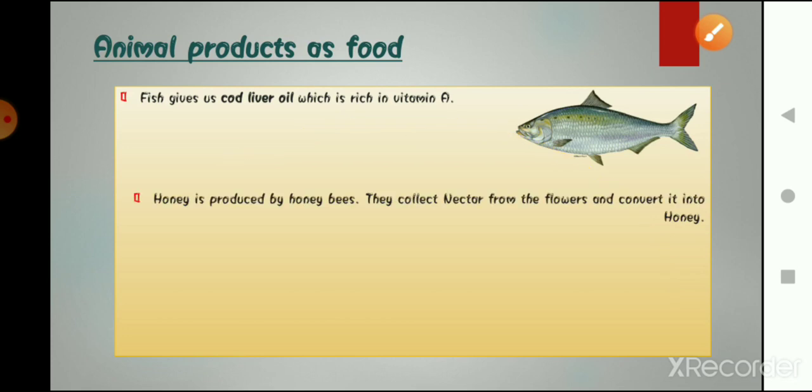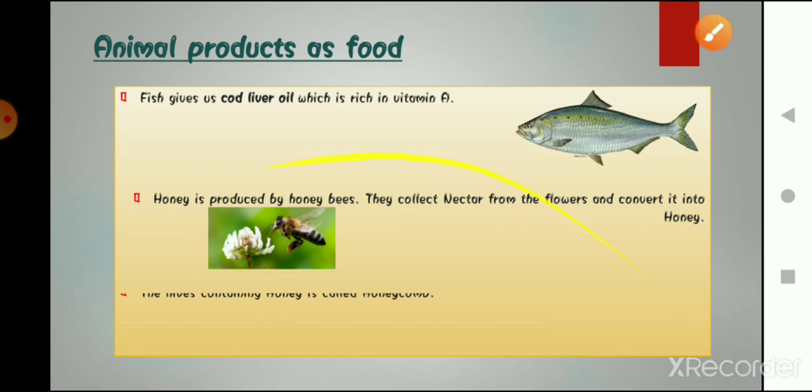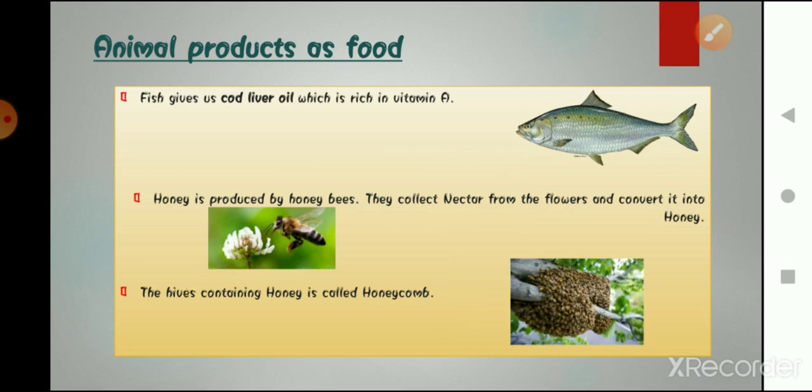What else do we eat? That is honey. From where do we get honey? Yes, bees. And bees go to the plant. The sweet juice that the bees take from the plant and convert into honey is known as nectar. The place where all this honey is stored is known as honeycomb, that is madhumakhi ka chhatta. Understood, everyone? So these are some common animal products that humans eat.